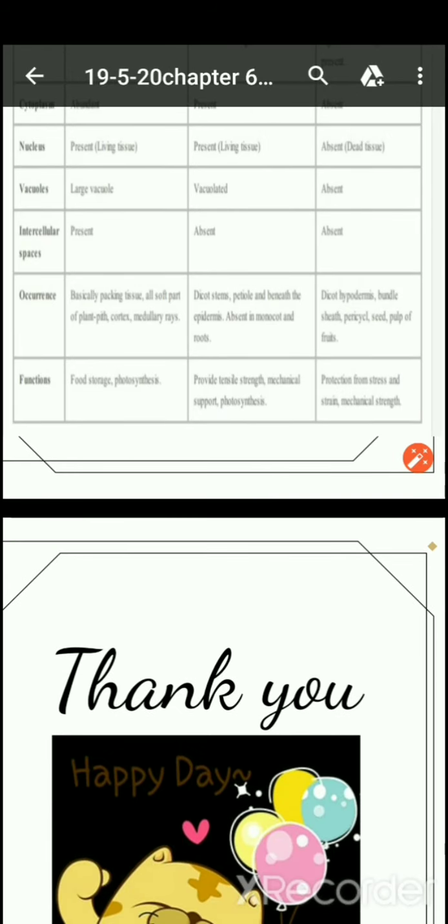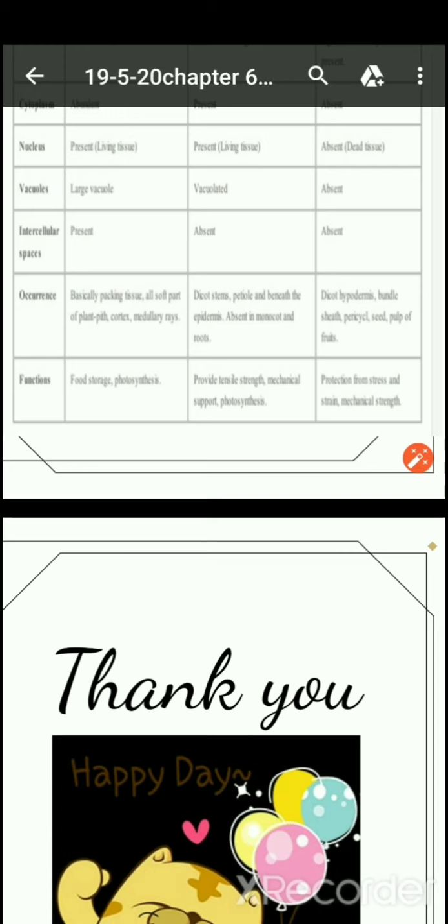Last two are occurrence, where they occur. Parenchyma tissues are basically found in the packing tissue, such as all soft parts of the plant, such as pith, cortex and medullary rays, mesophyll cells basically. Collenchyma are present in dicot stems, petiole and beneath the epidermis. They are absent in monocot and roots. And now last, sclerenchyma are found in dicot hypodermis, bundle sheath, pericycle, seed, pulp of fruits.